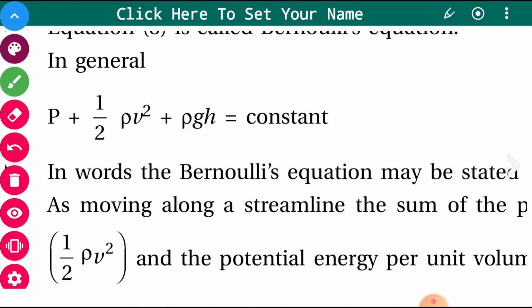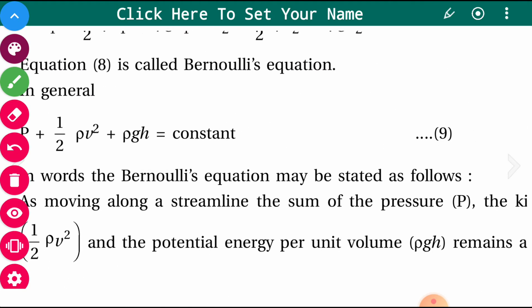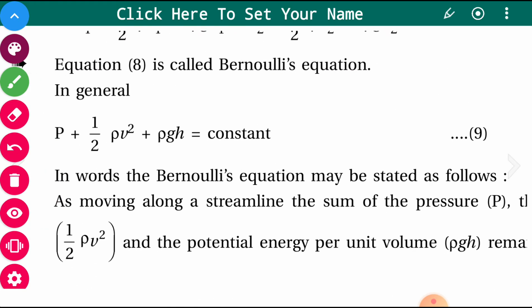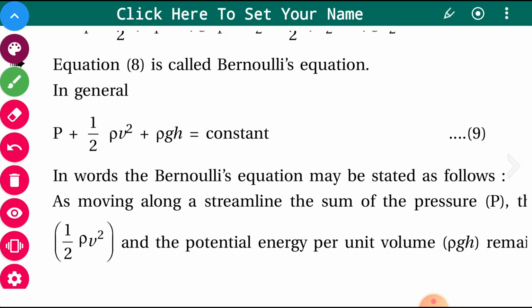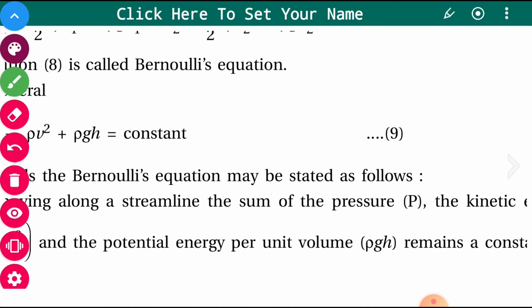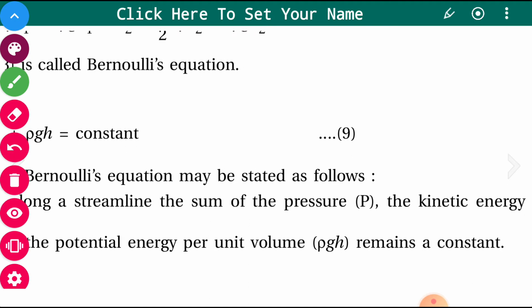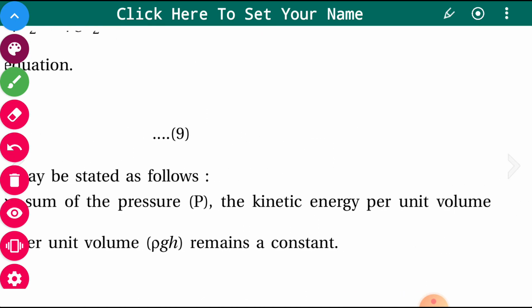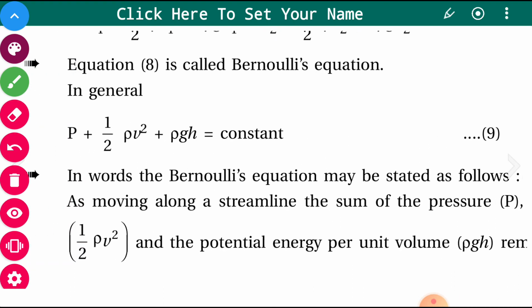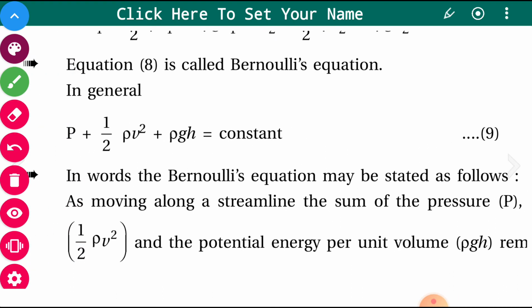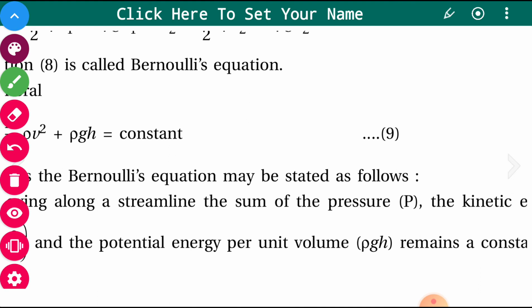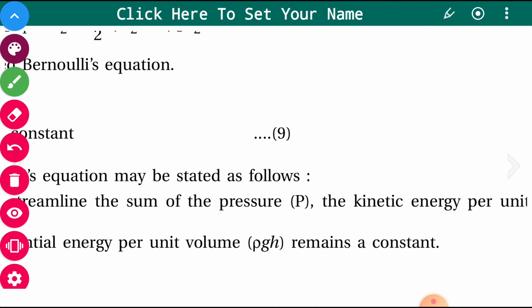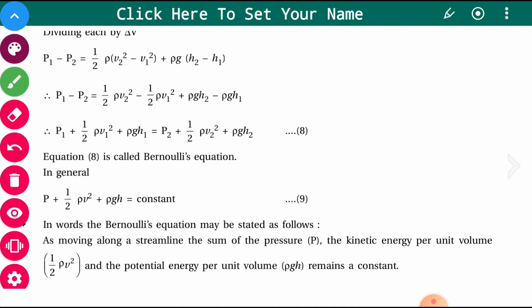In words, Bernoulli's equation may be stated as follows: moving along a streamline, the sum of the pressure, the kinetic energy per unit volume, that is 1/2 rho V square, and the potential energy per unit volume, that is rho g h, remains constant. So this is Bernoulli's equation.